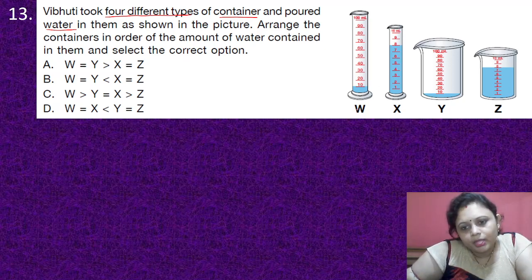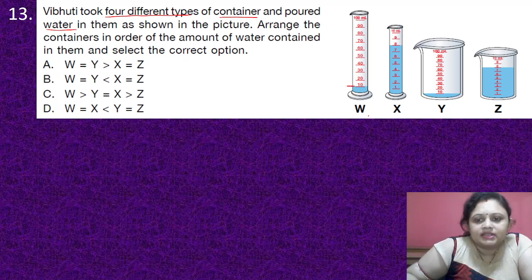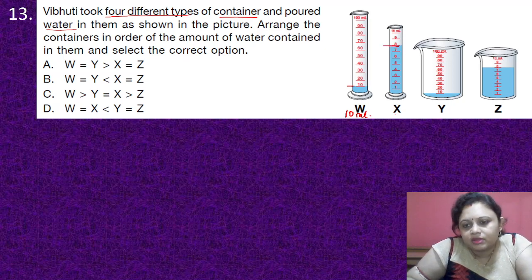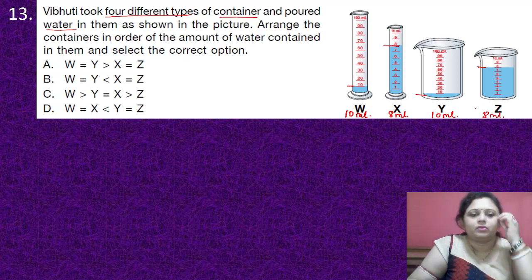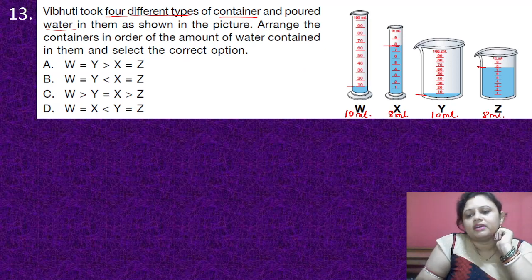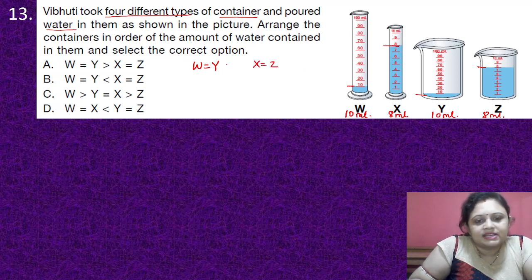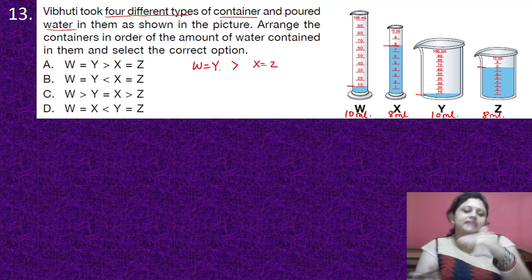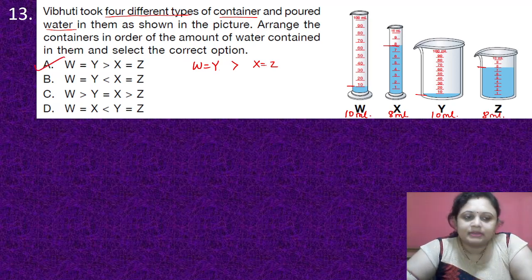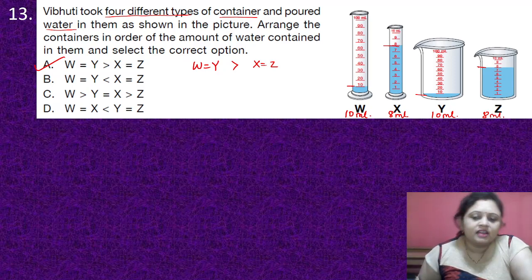So, this W is containing 10 ml of water. X, that is 8 ml. Y, 10 ml. Z, 8 ml. Okay. So, what will be the correct answer? Here, W and Y are equal, that is 10 ml. X and Z are equal, that is 8 ml. And W and Y are greater than X and Z. And it is present in option A. So option A is the correct answer.